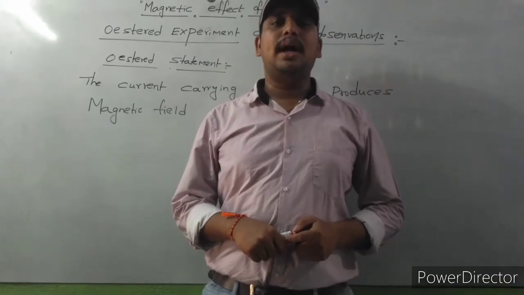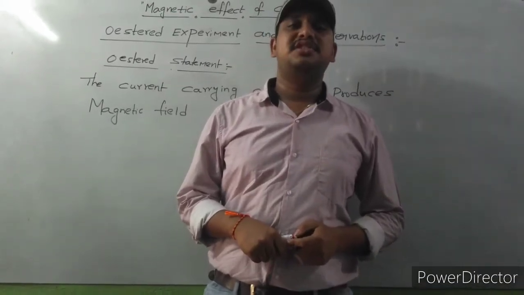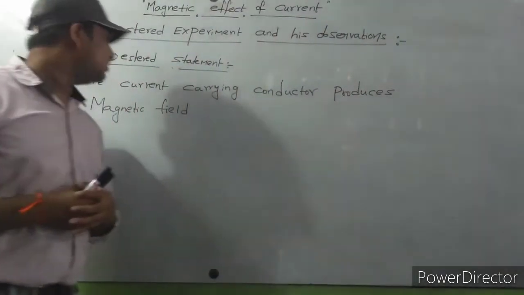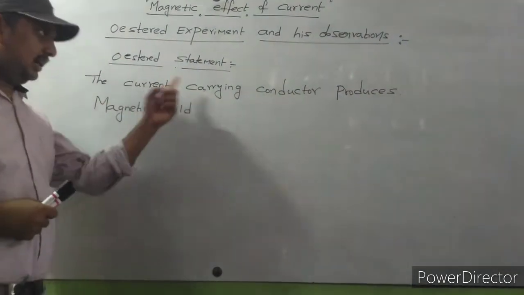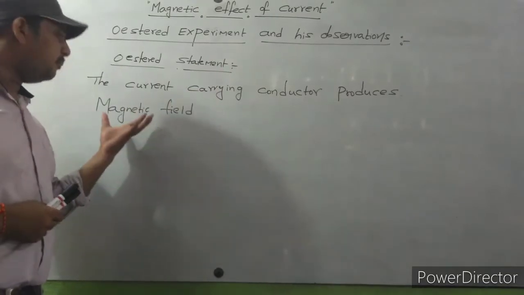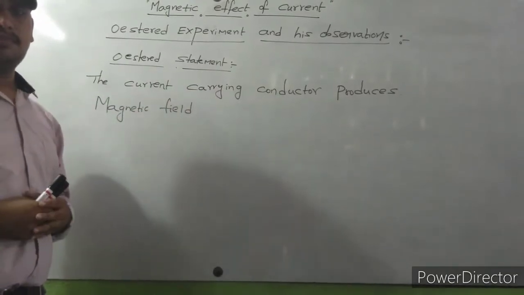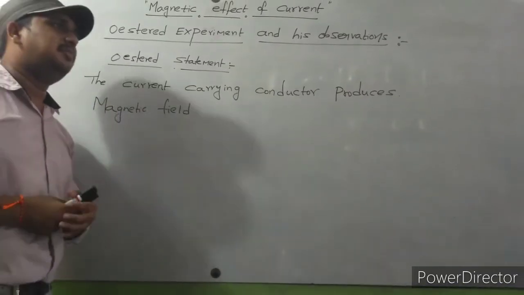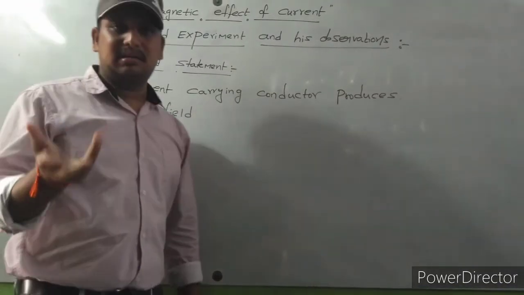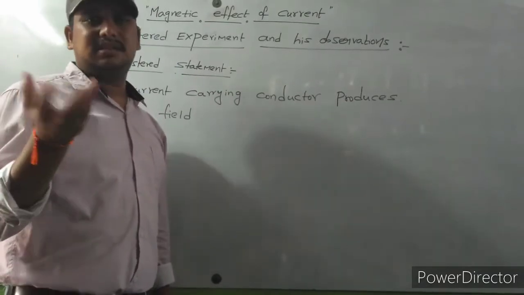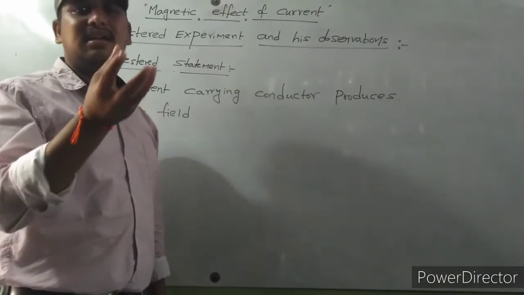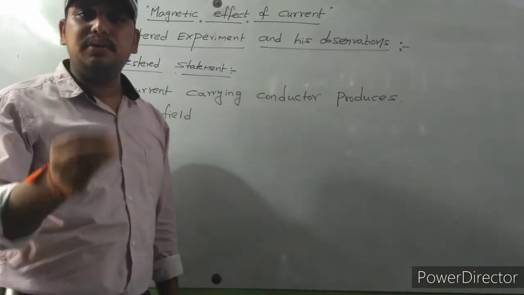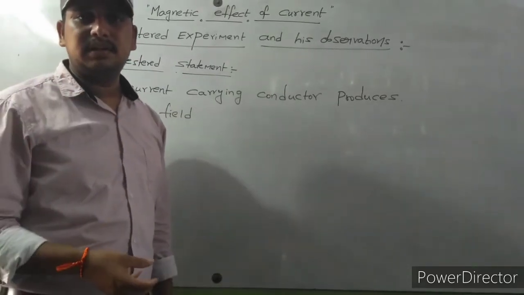Well, continuing my lecture on the chapter magnetic effect of current. Observe this. What is Oersted statement? The current carrying conductor produces magnetic field. If current is passing through any conductor, conductors are nothing but copper, iron, aluminum. These metals are called conductors. So current passing through these metals will produce magnetic field.